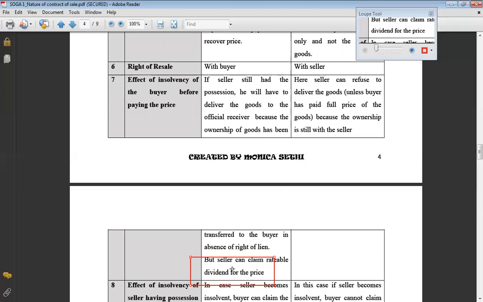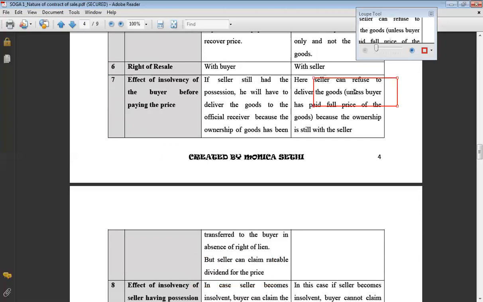And because the buyer has become insolvent, that means his assets were less than his liabilities. For example, he had only 80% of the assets. So every person will be getting only proportionate dividend. 80% of your claim will only be received because that person being insolvent, only 80% of the debt were paid off.